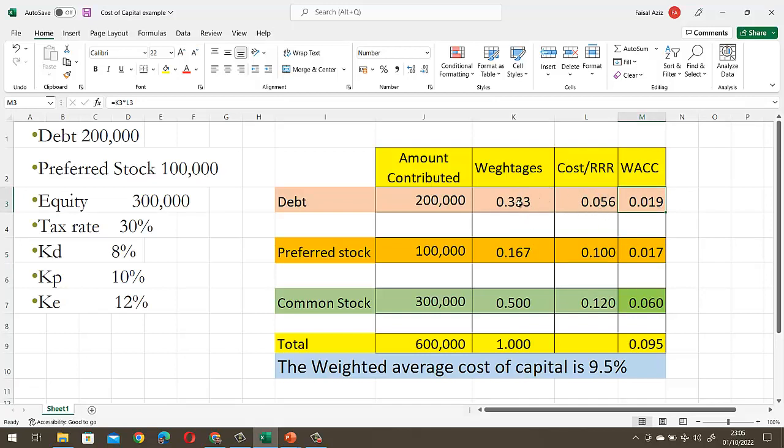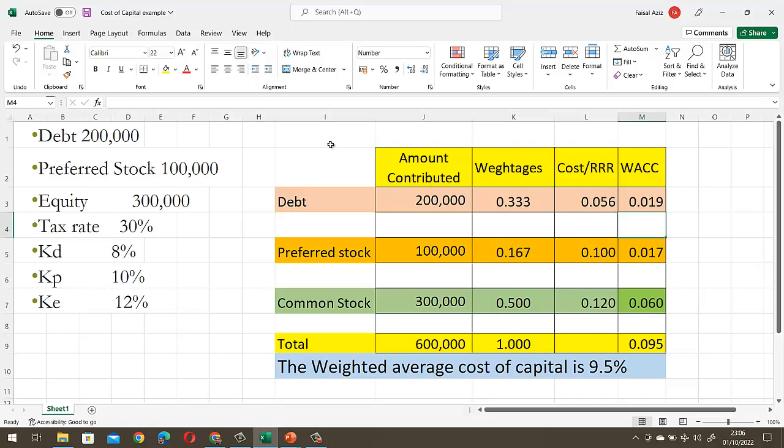So when we multiply the weightages with the cost, it will give us the weighted average cost of capital. Here you can see I have multiplied these two values. After multiplying the weightage of preferred stock with its cost or required rate of return, it will give us 0.017. Similarly, I have done the same treatment for common stock. It includes the weightage of common stock and its cost or required rate of return as given in the question.